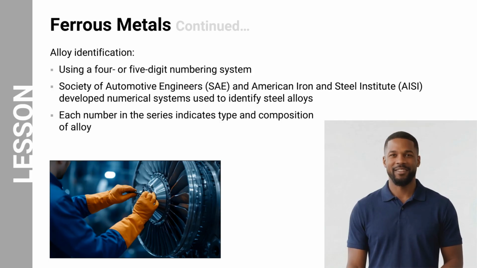In addition to understanding the composition of ferrous metals, it is also important to understand how these alloys are identified. Many steel alloys are identified using a 4 or 5-digit numbering system. These identification systems were developed by the Society of Automotive Engineers, commonly known as SAE, and the American Iron and Steel Institute, or AISI. The numbers assigned to each alloy indicate the type of alloy and its chemical composition. By understanding these numbering systems, technicians can quickly identify the type of steel being used and determine whether it is suitable for a particular aircraft application.